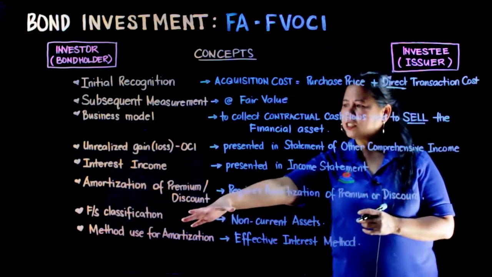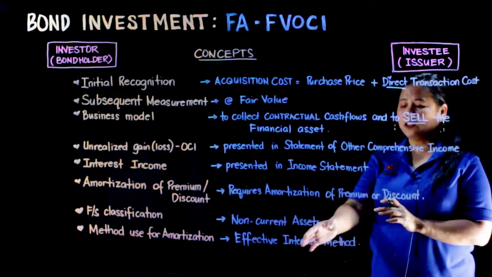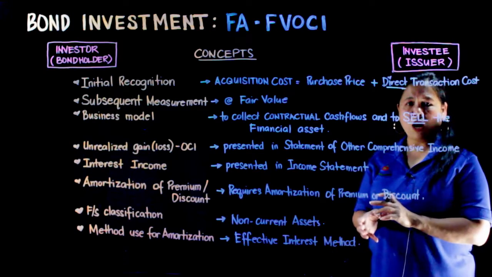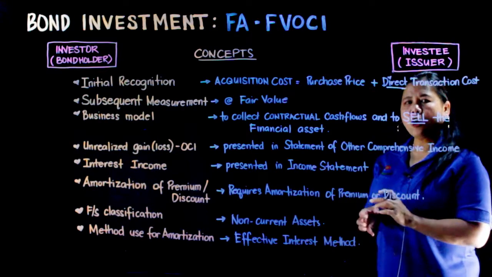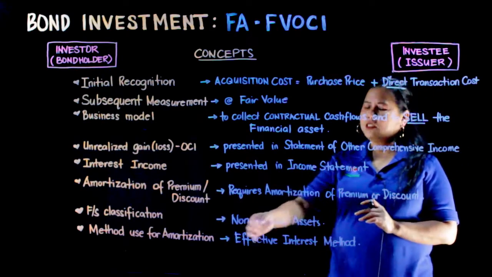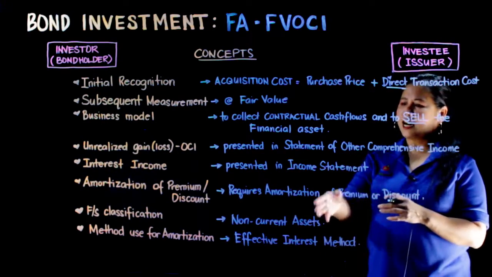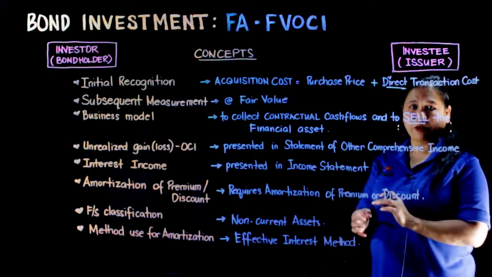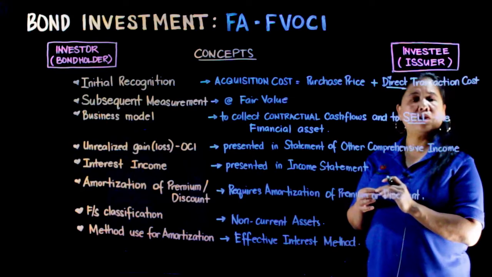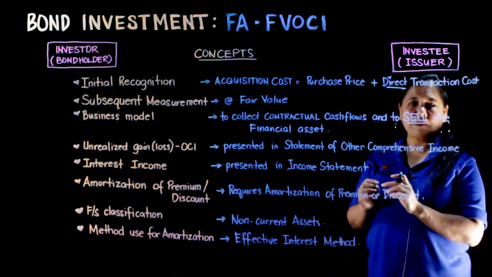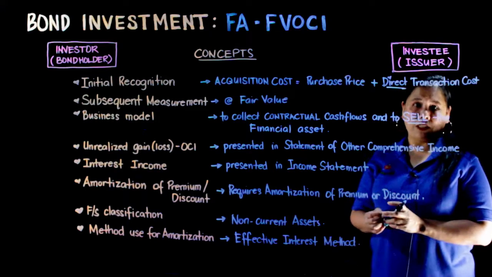Then, the financial statement classification is non-current assets. Pinipresent po natin yan sa ating statement of financial positions or our balance sheet sa non-current asset. And then, the method of amortizations ng ating premium or discount is effective interest method. Meron tayong tatlong methods of amortizations. We have our straight line, bond outstanding method, at ito ngang effective interest method.